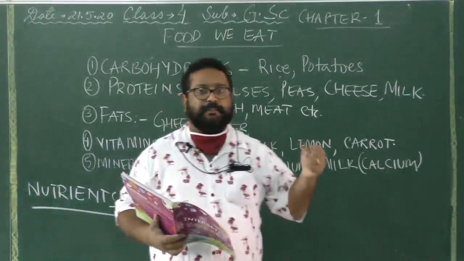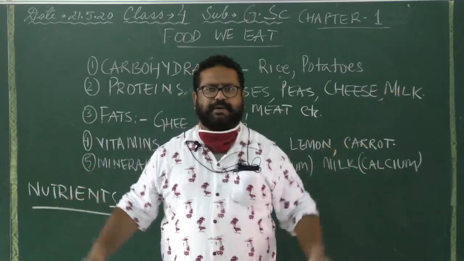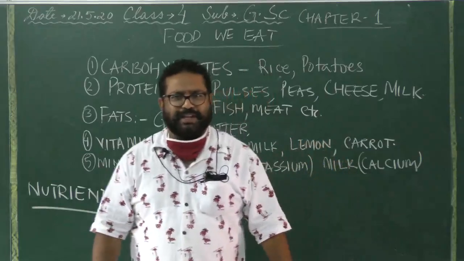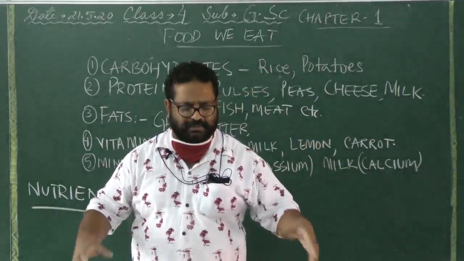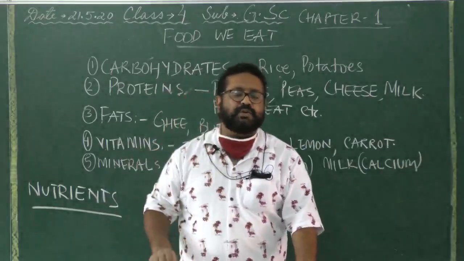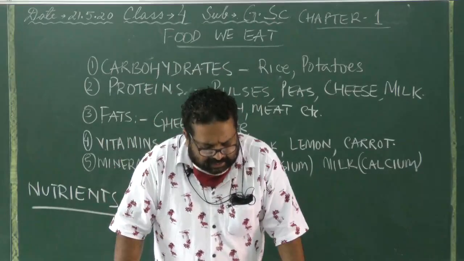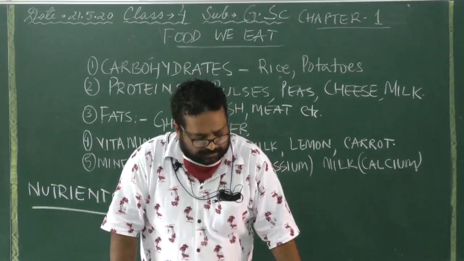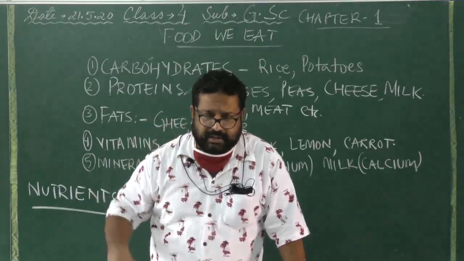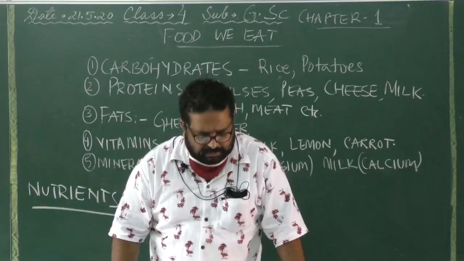Anyway, the next food in the group is the protein. They are the bodybuilding foods. Bodybuilding you love. You love to see a superhero dress, having that V-shaped body, that six-pack body and lots of muscles to show. You need your hero to be a superhero who has a very strong body. Now that body can only happen to you if you eat lots of protein and less of junk food. They help us to grow big and strong. You are growing all the time, especially you children, to a certain age. At a certain age the growth stops, but until then you are growing. So you especially need protein-rich food.